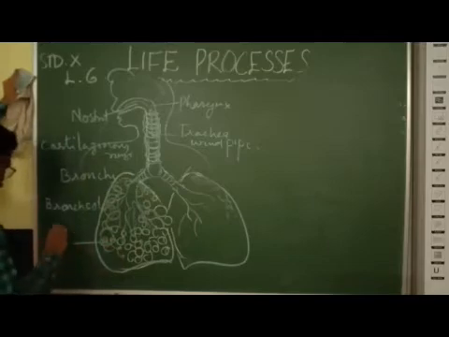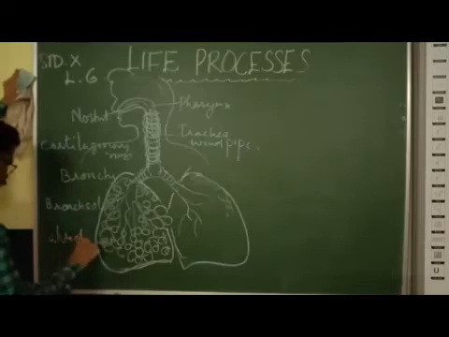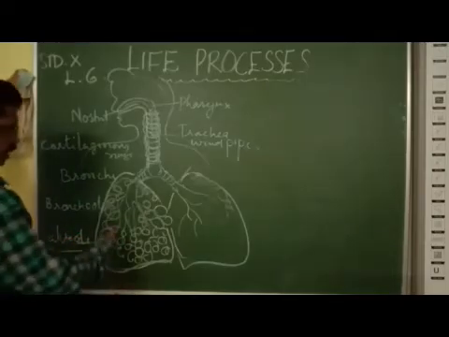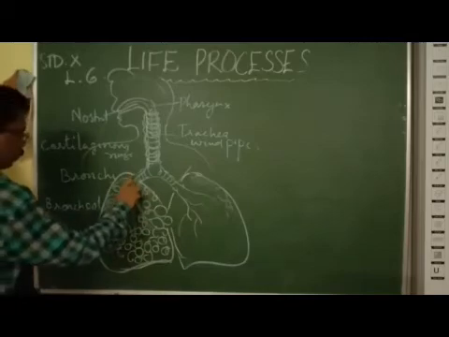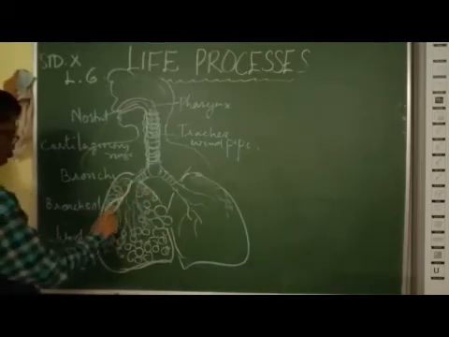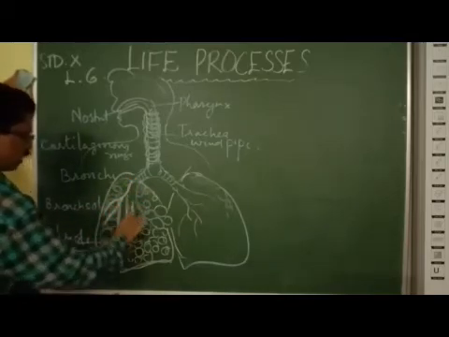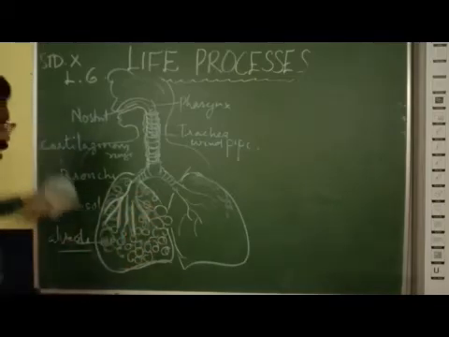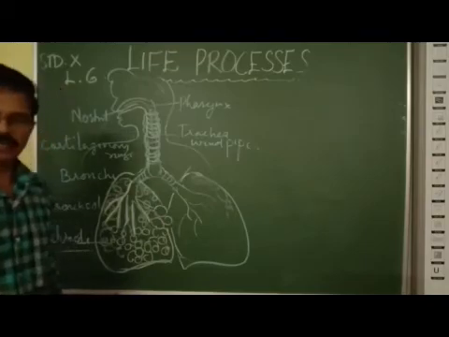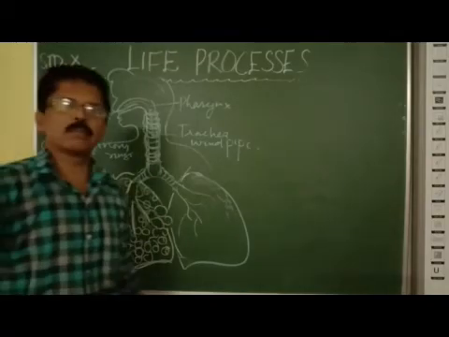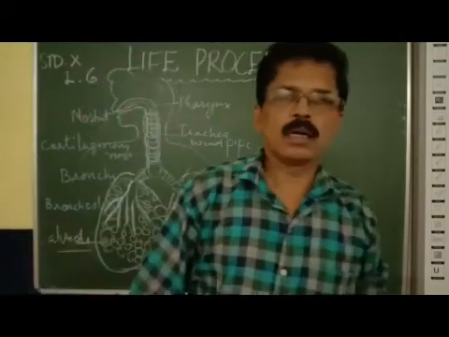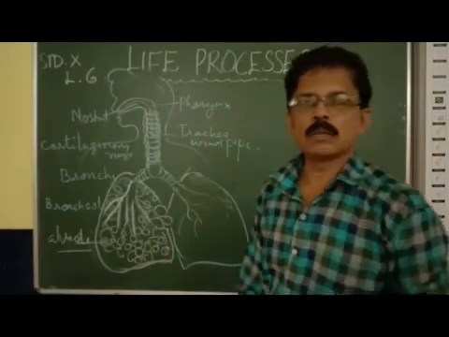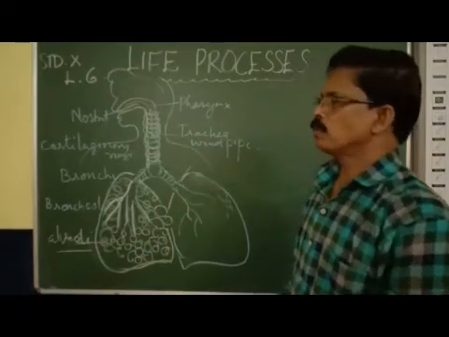So what is that alveoli? Alveoli are air sacs. Each bronchiole ends in an alveolus. In this way, the alveolus is the terminal organ of the lungs.